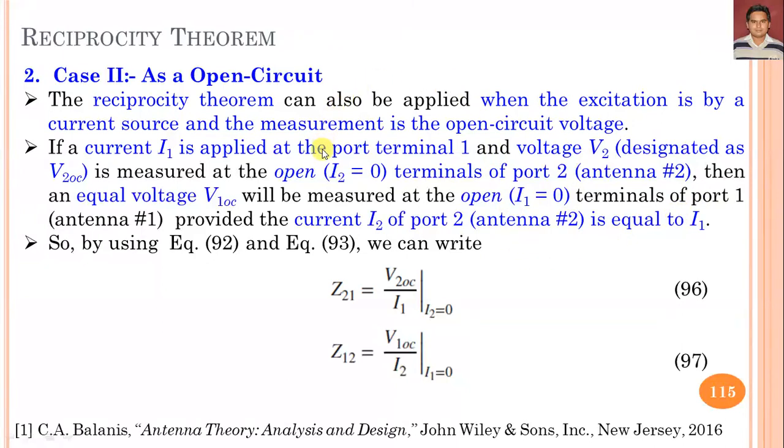We can represent this mathematically as Z21 equals V2OC upon I1 when I2 is equal to 0, and Z12 equals V1OC, the open circuit voltage at input terminal 1, upon I2 when I1 is equal to 0.